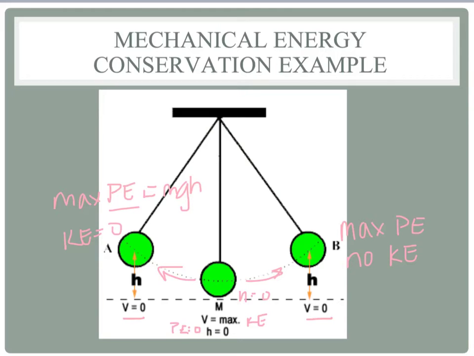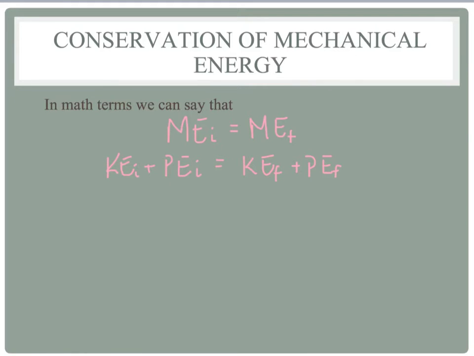So let's look at an example of how we would apply this now to solve problems. So, in math terms, we say that mechanical energy initial equals mechanical energy final. Okay, and we can break that up into its kinetic and potential parts. So we get initial kinetic and initial potential equals final kinetic and final potential.